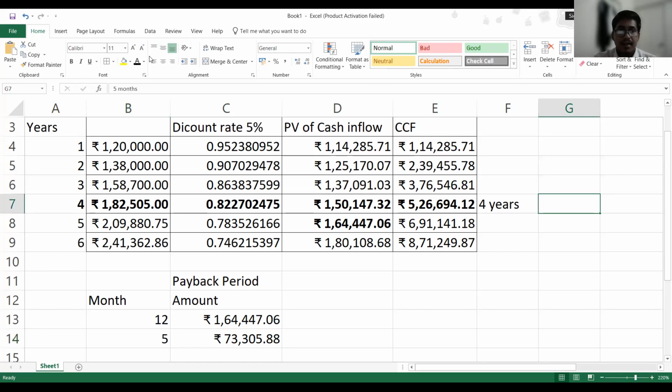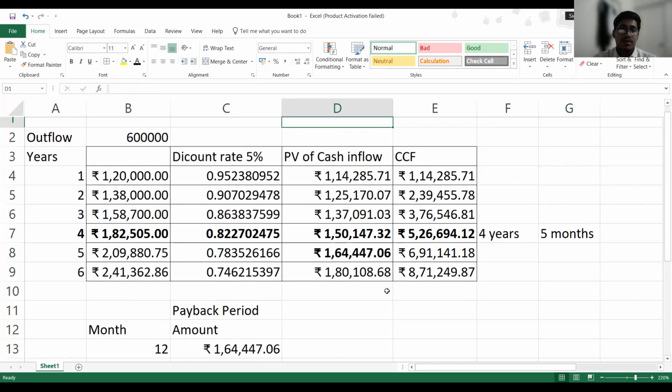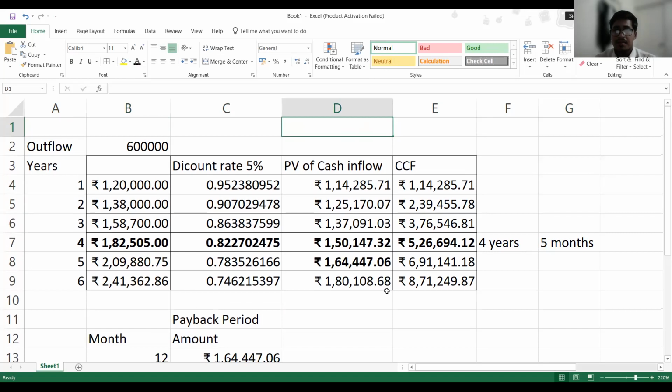So finally, in 4 years 5 months, we will get our money back. The individual who has invested 6 lakh rupees with this respective discount rate and cash flow will get his money back.